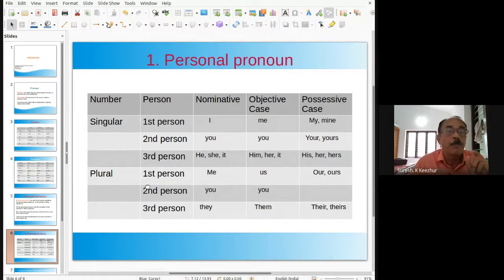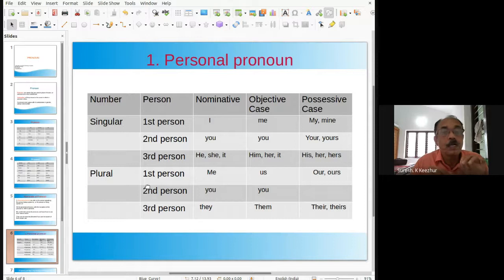In plural first person, we use we as nominative. In objective case, we use us. In possessive case, ours. Plural second person, we use you as nominative, and in objective case, we use you. And for plural second person, there is no separate possessive case.